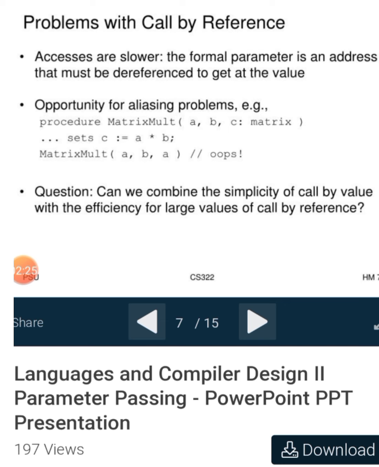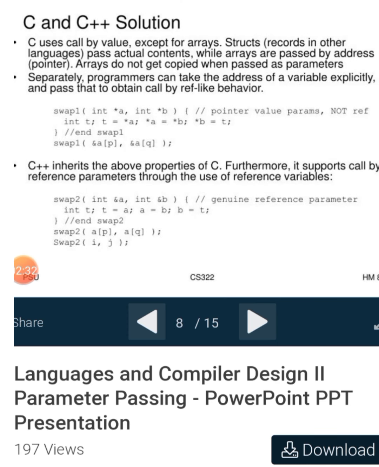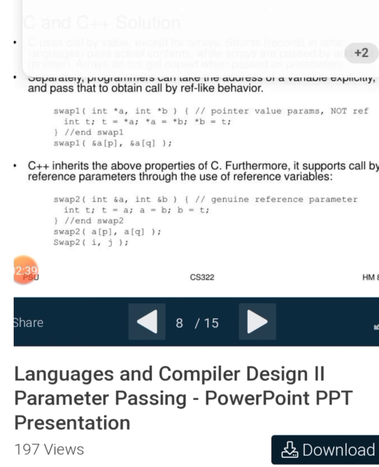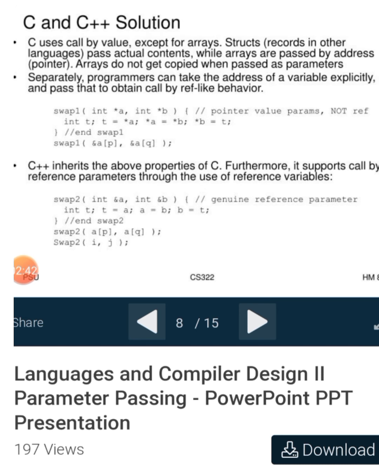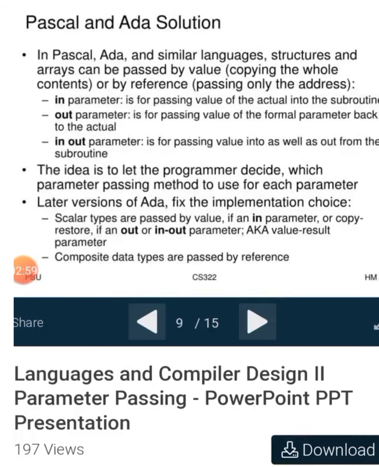Question: can we combine the simplicity of call by value with the efficiency for large values of call by reference? C and C++ solution. C uses call by value except for arrays and structures. Actual contents are passed, while arrays are passed by addresses. Arrays do not get copied when passed as parameters. Separately, programs can take the address of a variable explicitly and pass it. C++ inherits the above properties of C. Furthermore, it supports call by reference parameters through the use of reference variables.